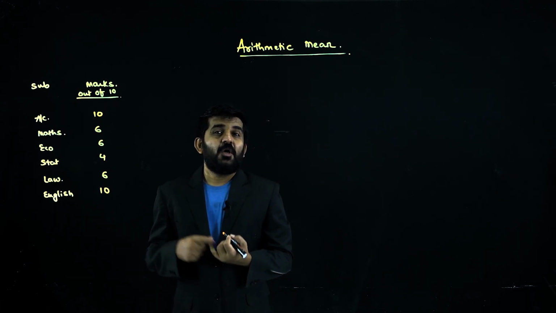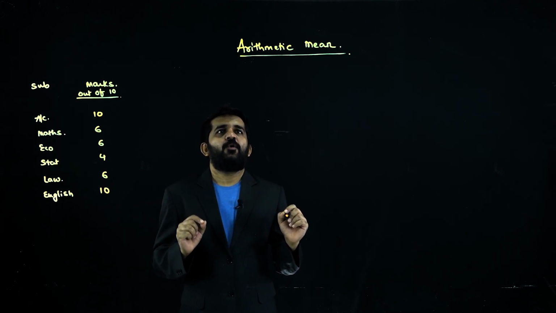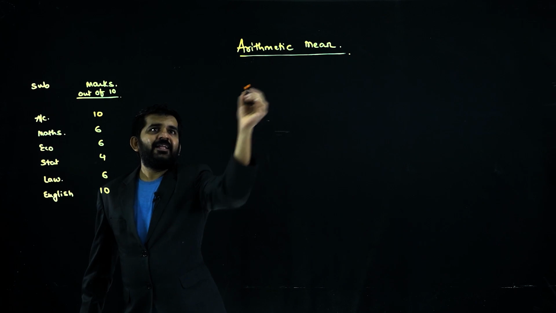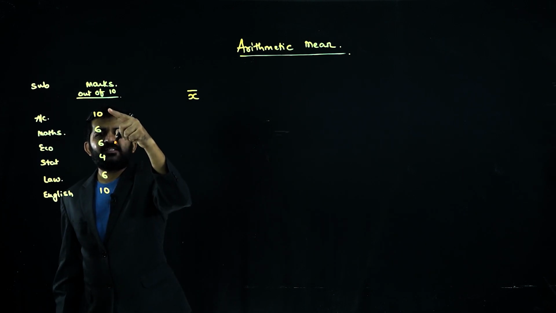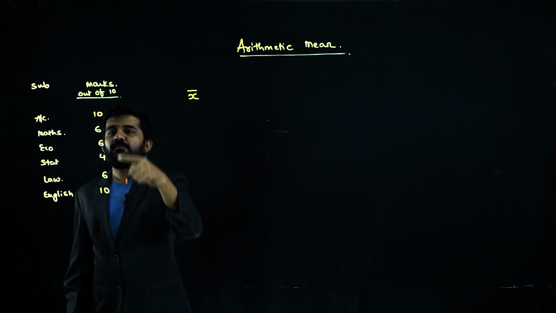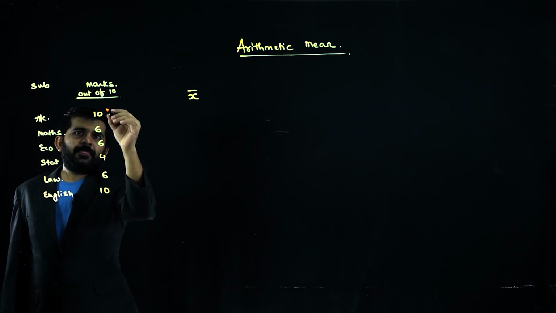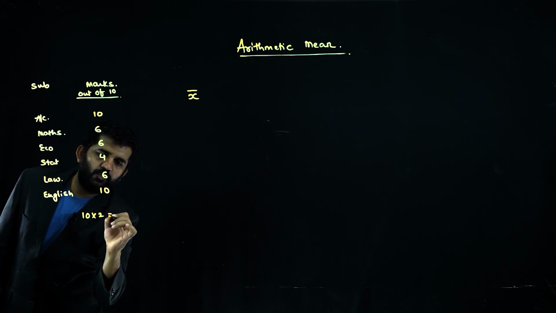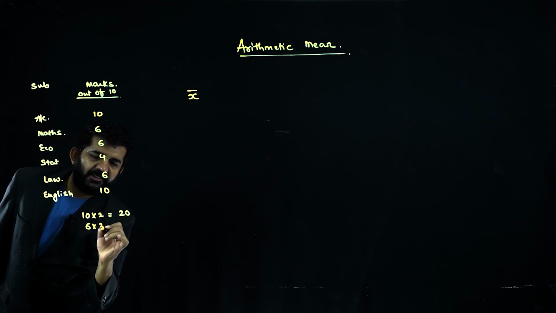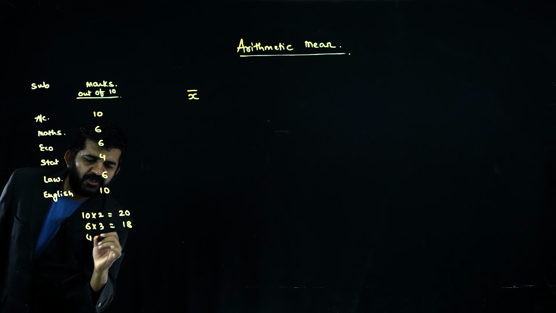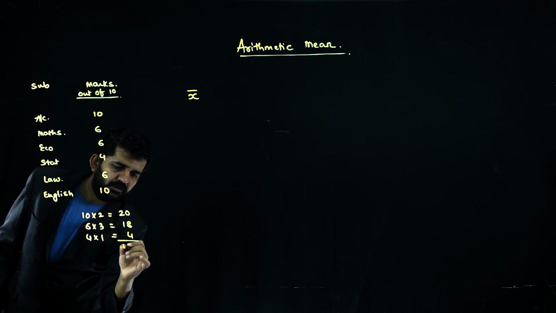Again, if someone asks me, what are your average marks? I can easily find out my average marks. Arithmetic mean is denoted by x bar. How to find out my average marks? I will total all these marks. To total them: 10 into 2 is 20, because 10 is repeated 2 times. 6 is repeated 3 times, 18. 4 is repeated 1 time, is 4.